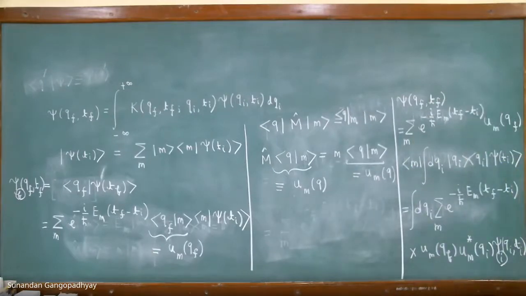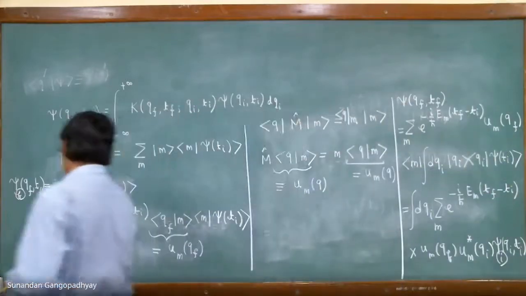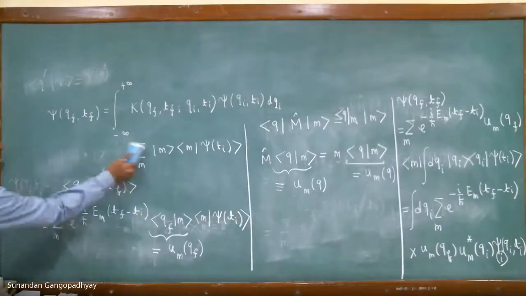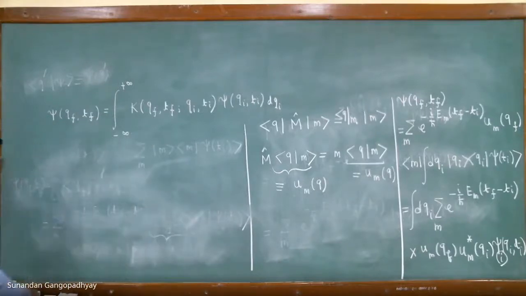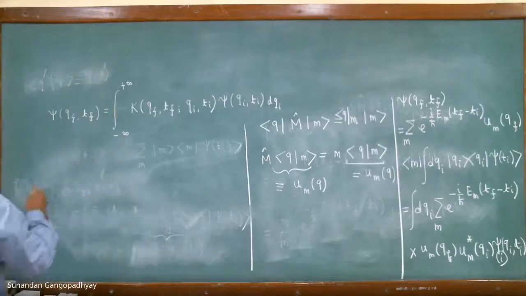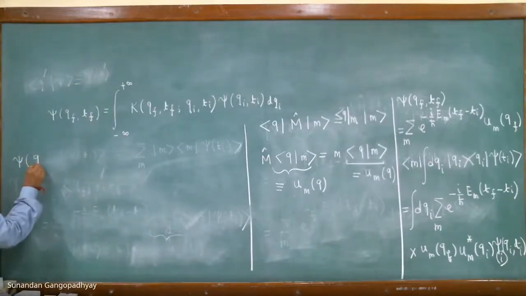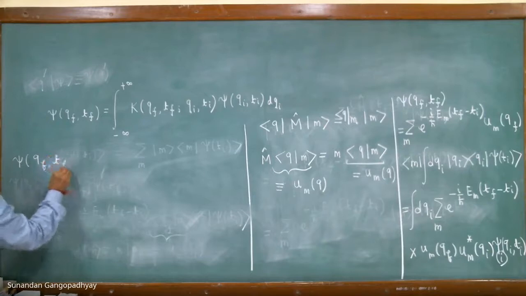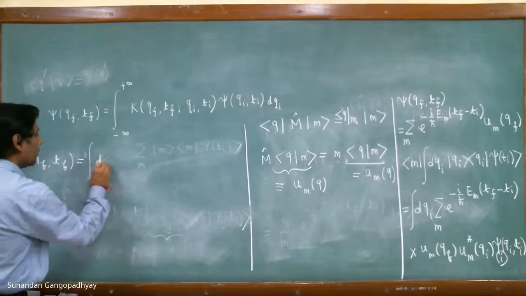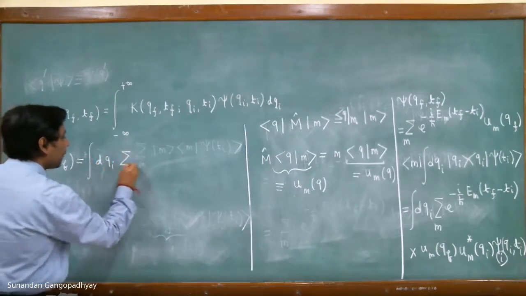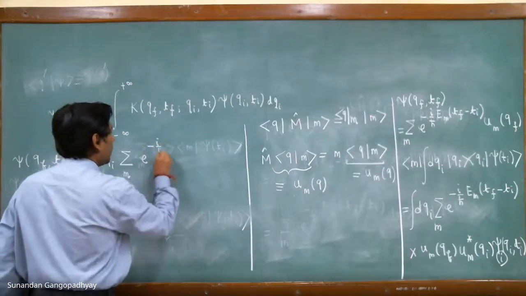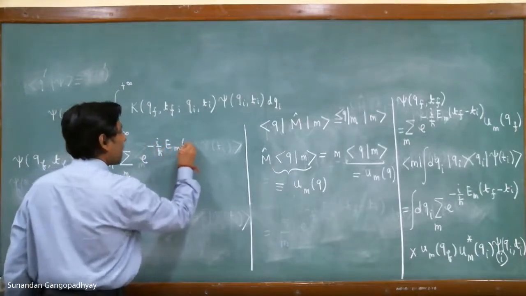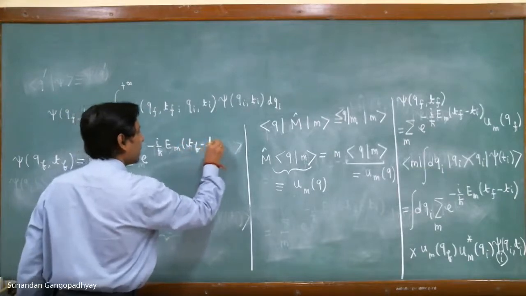So what we have got, let me write down the full thing. What we have got is psi of qf, tf that is equal to integral dqi, summation over n, exp of i by h bar, tf minus ti.